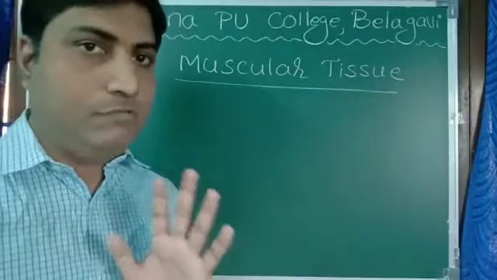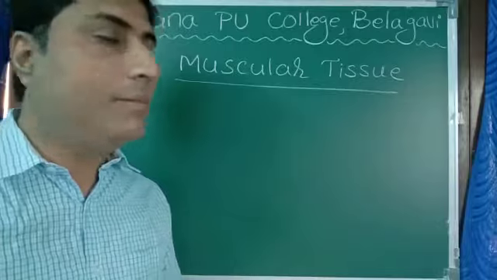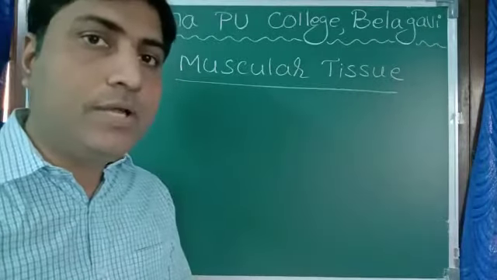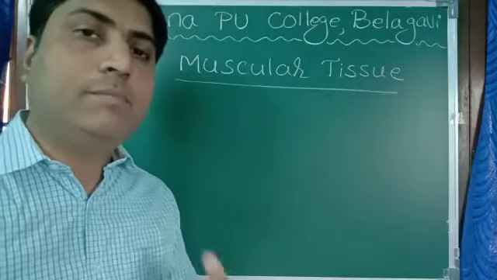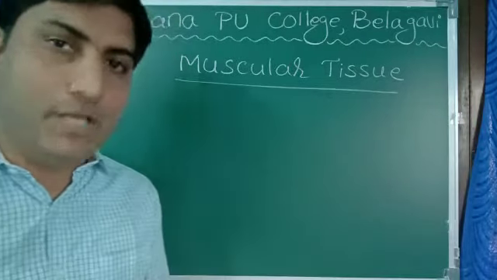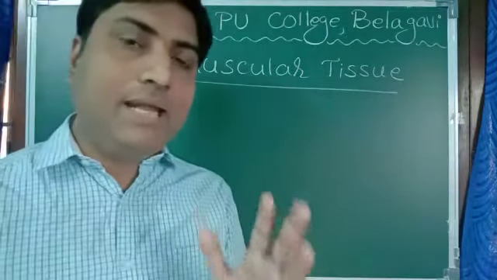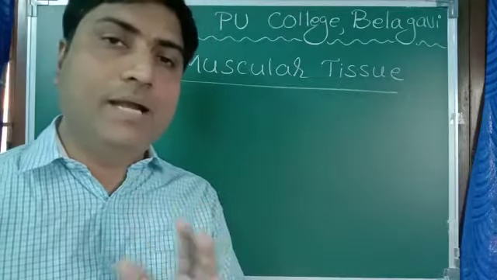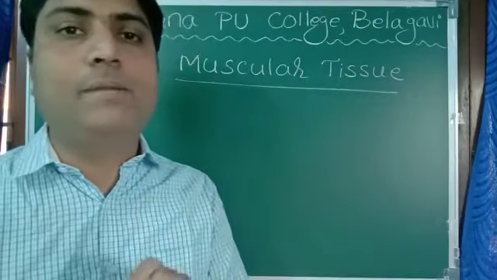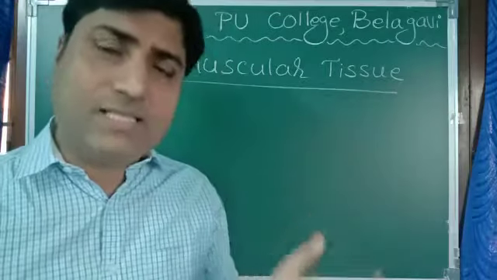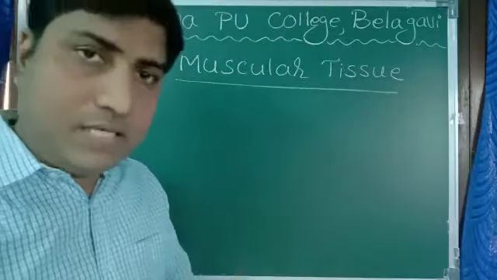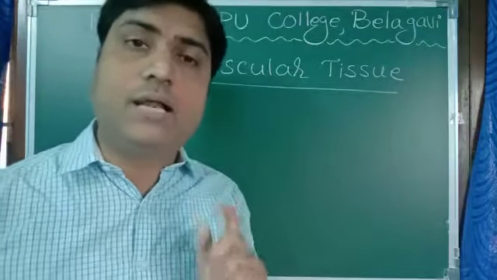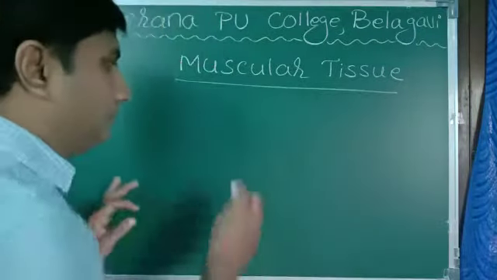Muscular tissue. We are studying different types of animal tissue, and the next tissue is muscular tissue. Muscular tissues are nothing but muscles present in our body. Muscles mainly help in movement, in the coordination of movement, some along with the skeleton and some not with the skeleton. Now, a single muscle cell is called a muscle fiber.